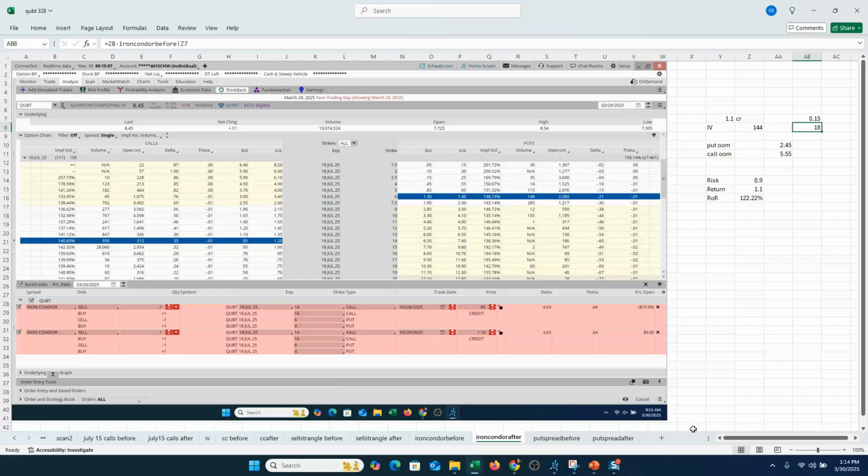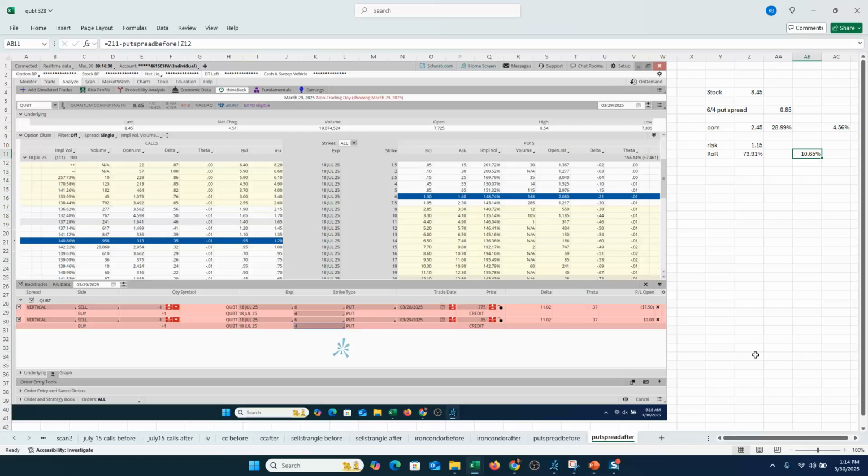all because that big call buyer drove up IV. Or lean bullishly, similar in nature to a covered call trade, but doing a put spread trade out of the money, where you have a bigger cushion to the downside and a bigger return, both all because that big call buying drove up IV. So you can have the trade go against you a little bit more and get a bigger return, right? All because the big call buyer drove up the price of options.